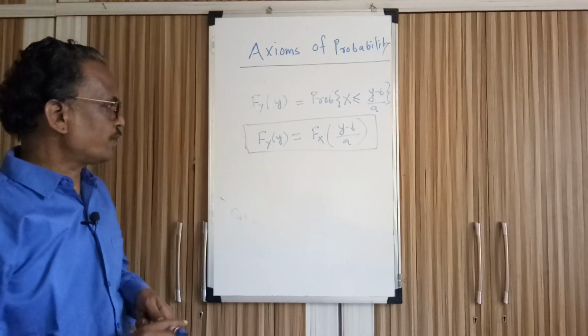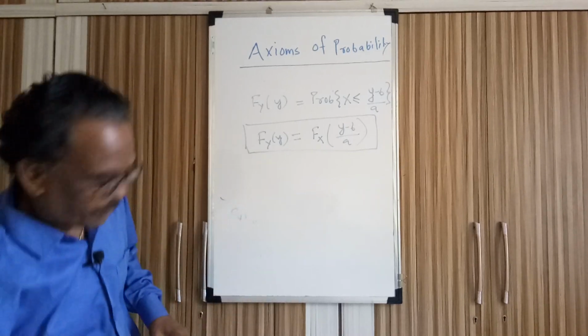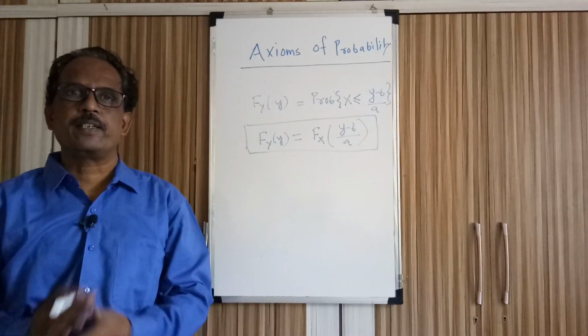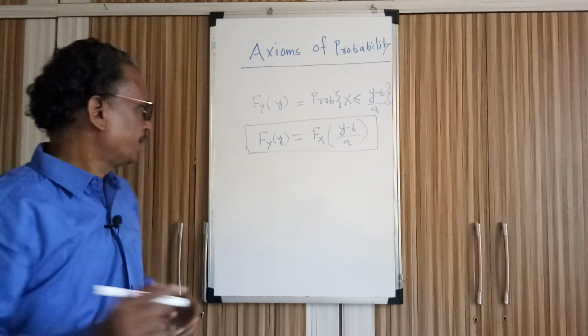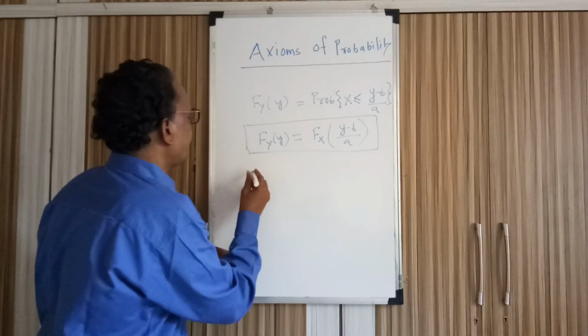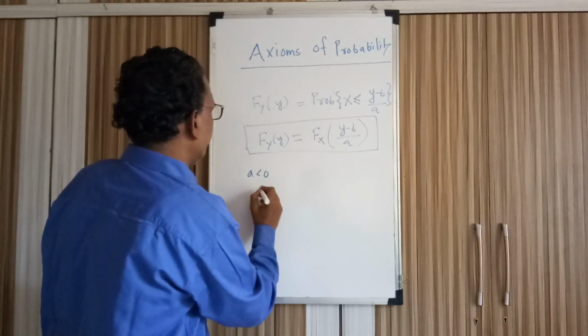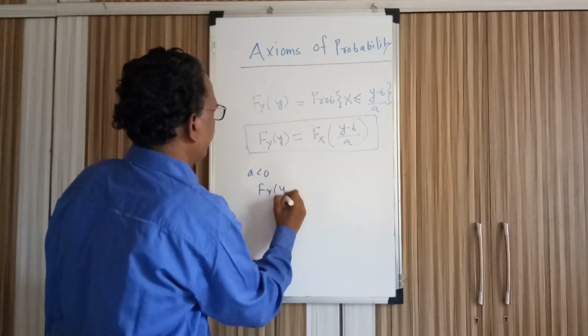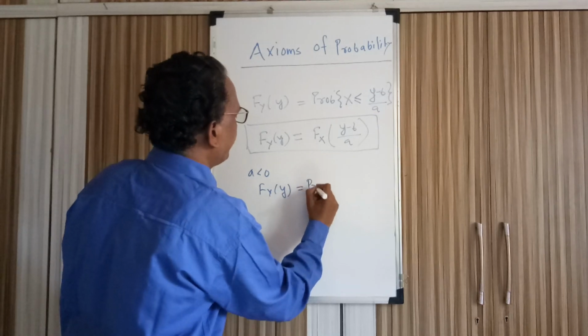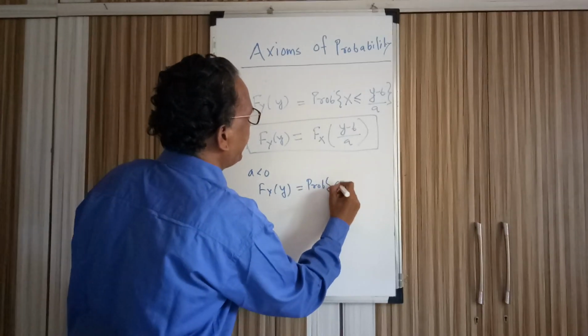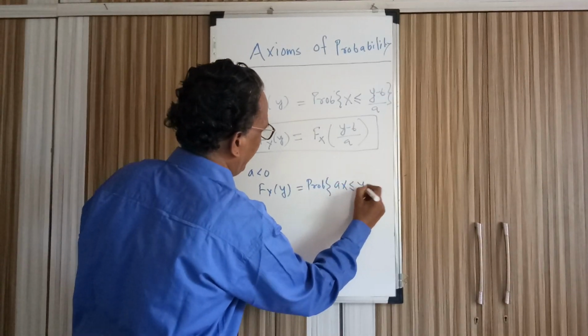Now for another situation, when a is not positive, let us consider the case where a is negative, so a is less than 0. What happens to F_Y(y)? We had this equation at our disposal: ax less than or equal to y minus b.